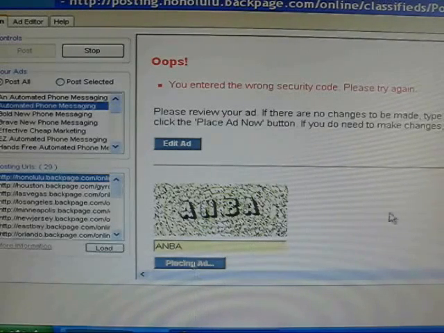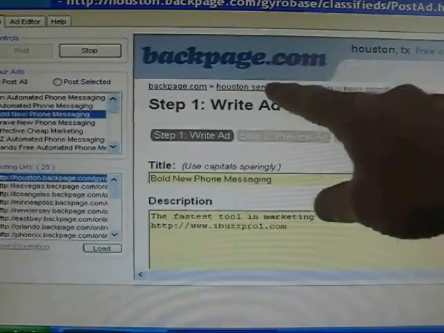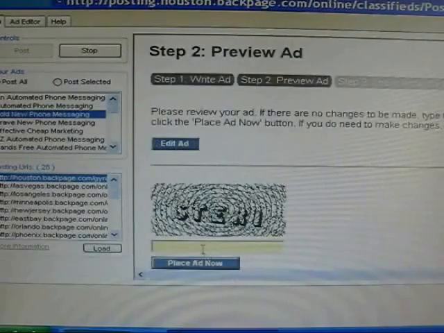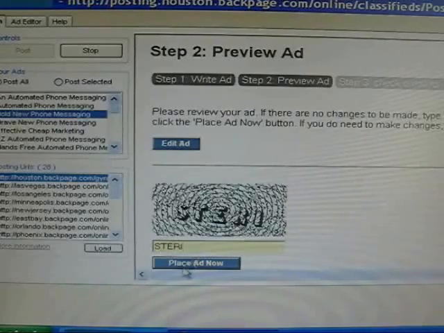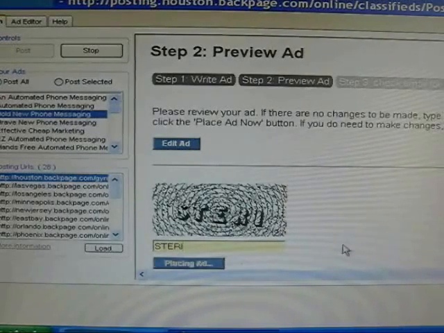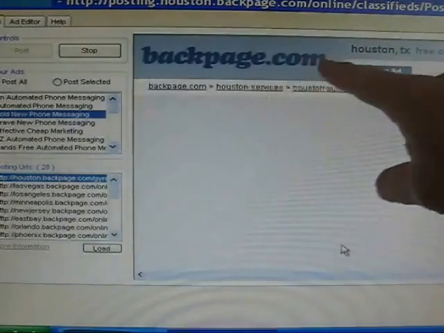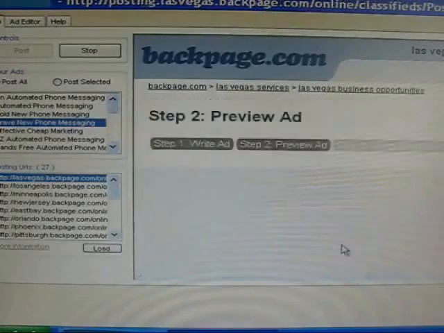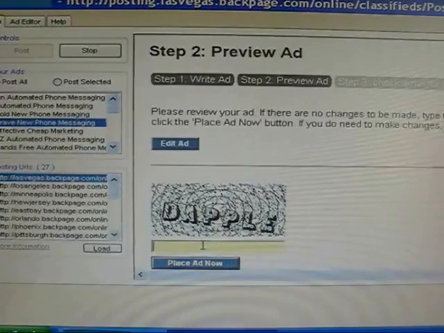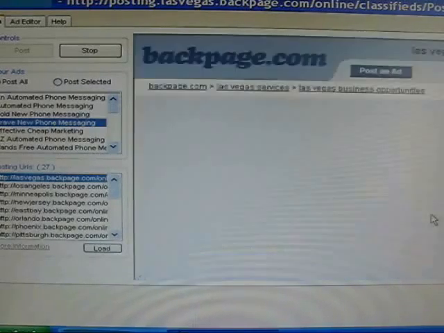Place ad. Okay, now it's going to go through Honolulu, finish Honolulu, and now it's going to go to Houston. See that? It's going to go down there, then we put in the code again. Okay, place ad now. It's going to finish up in Houston, and it's going to go to Las Vegas. Put the new ad in there, and it's going to bring me again to the code. See that? You can't get any easier than that, right?